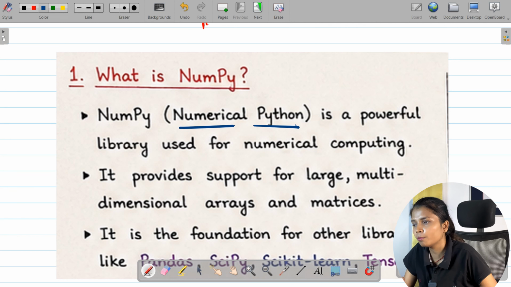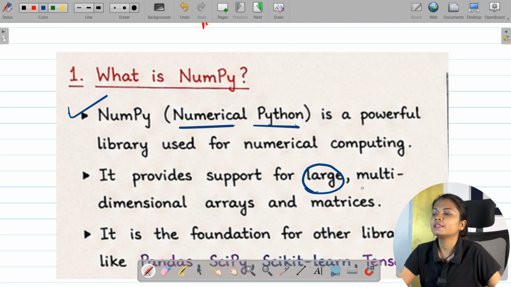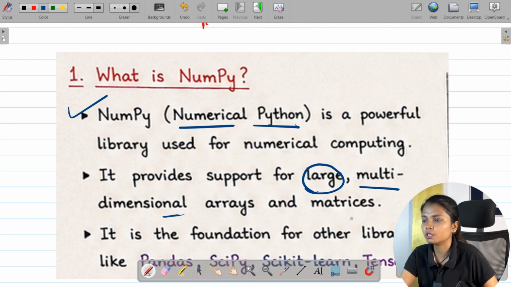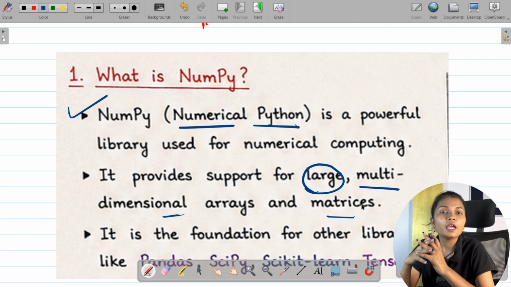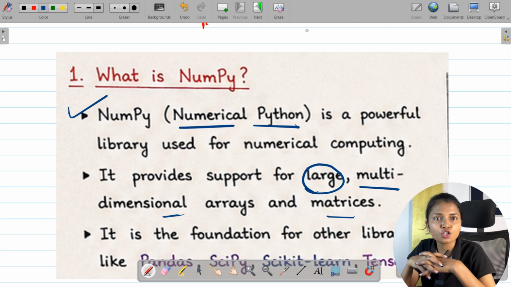So the very first thing to know about NumPy is it stands for numerical Python. It means when you are trying to perform something numerically, when you are trying to perform something mathematically, then this is the powerful library that you need. Now this can support large multi-dimensional arrays and matrices. Yes, I told you, right? So when we are going to work with artificial intelligence and machine learning, we have to basically work with arrays and matrices, and this is an efficient way to do so.